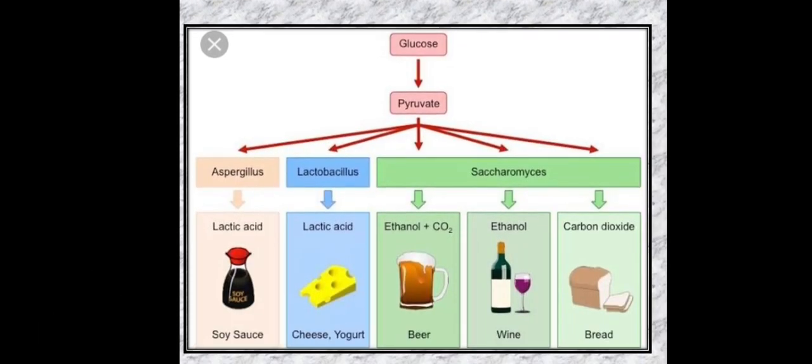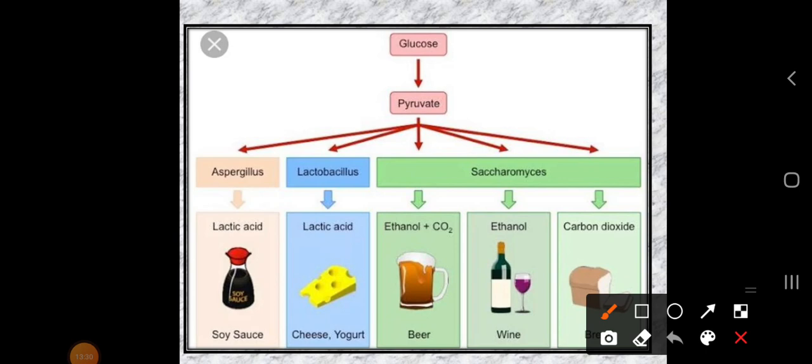Here is one chart I have prepared to help you remember this. Soya sauce, cheese, beer, wine, bread: you can get these by using microorganisms. In cheese you get Lactobacillus, in beer ethanol, and in bread Saccharomyces. In soya sauce it is Aspergillus.